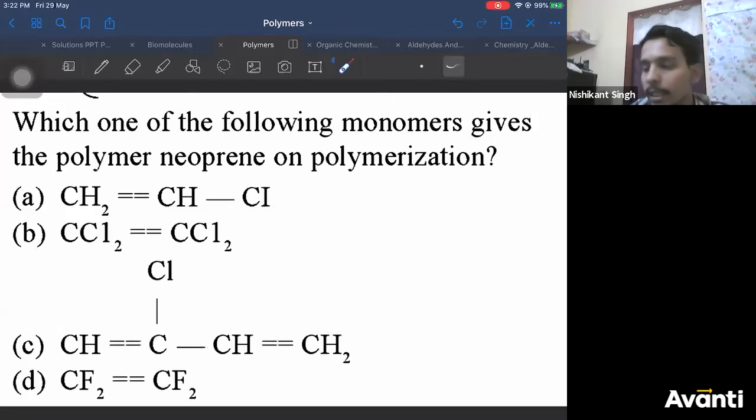By the way, guys, do not consider this as two double bonds. It is a single bond only. Single double bond. Okay?